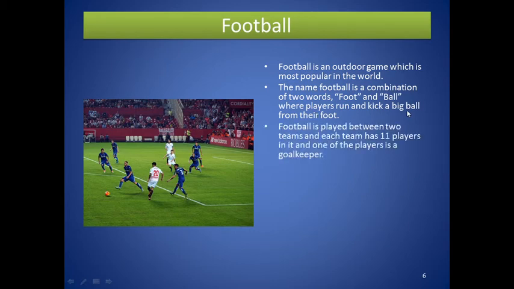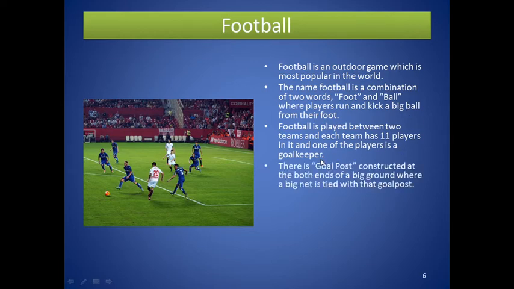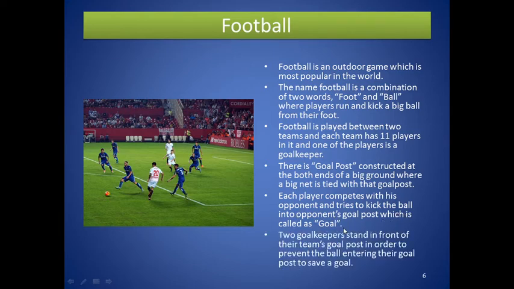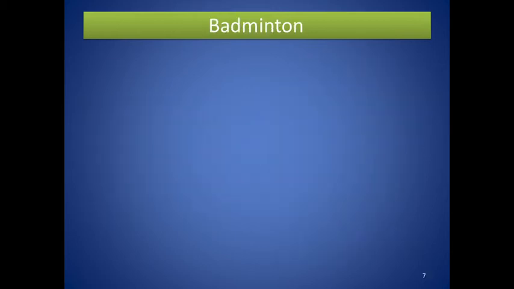Football is played between two teams, and each team has 11 players, one of whom is a goalkeeper. There is a goal post at both ends of a big ground, where a big net is tied to the goal post. Each player competes with his opponent and tries to kick the ball into the opponent's goal post, which is called a goal. Two goalkeepers stand in front of their team's goal post to prevent the ball from entering and save a goal.